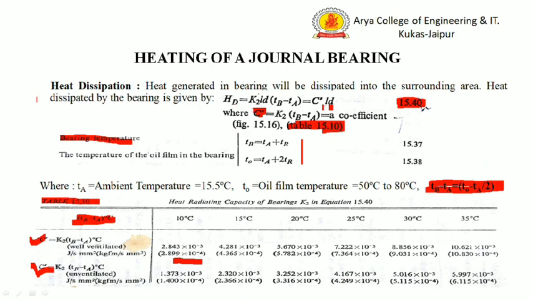Heat generated in the bearing must be dissipated from the bearing to avoid its overheating, because at high temperature oil viscosity will decrease, that leads to negligible lubrication and seizing of the bearing. So the value of the HD must be equal to the Hg.